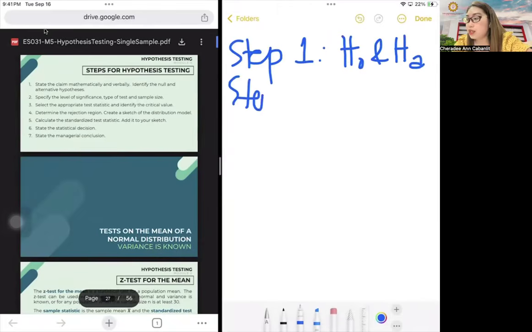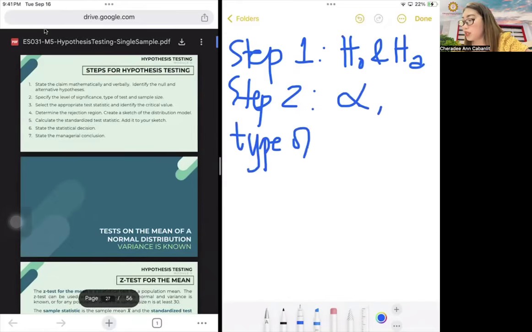Step 2 is we identify our level of significance, type of test, and sample size. So technically, I also call this step, write the given values. The specifics are only your level of significance, your alpha, and then the type of test, whether T or Z or chi-square, and your sample size or your N. Okay, so that's step 2.